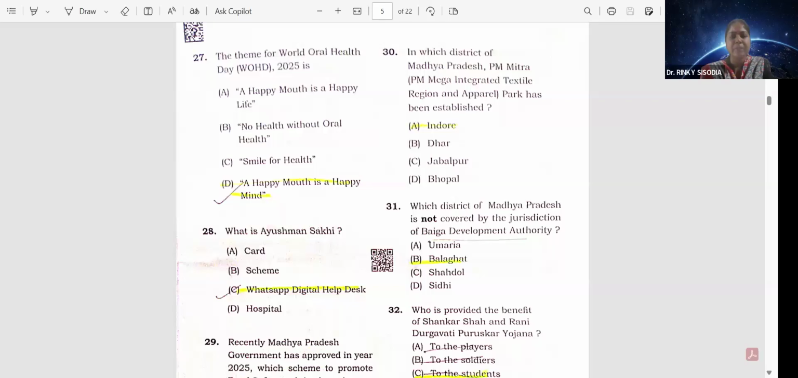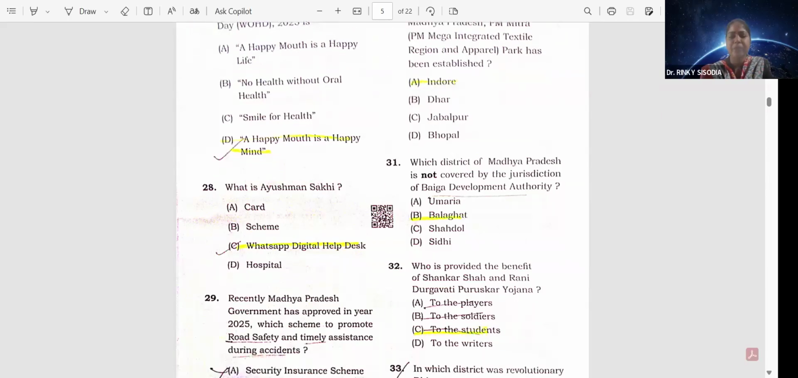Question number 30. In which district of Madhya Pradesh PM Mitra, PM Mega Integrated Textile Region and Apparel Park has been established? That is Indore. Option A. 31 question. Which district of Madhya Pradesh is not covered by the jurisdiction of Bega Development Authority? That is Balaghat. Question number 32.